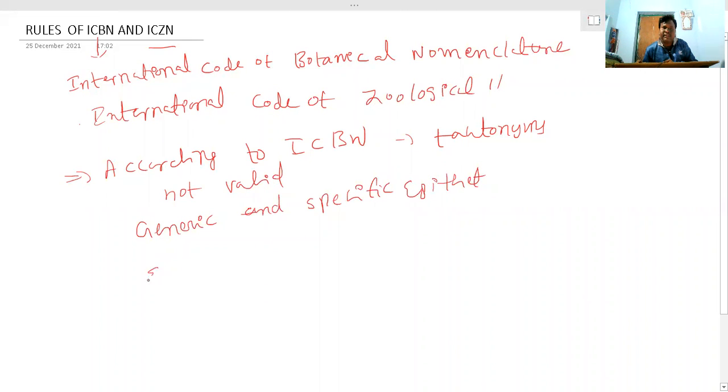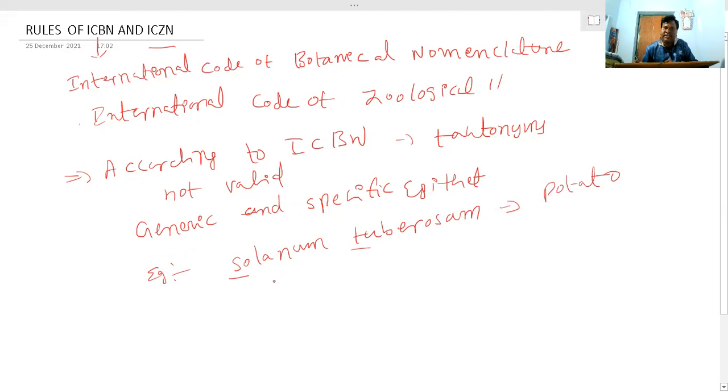Suppose we take the example right now. Solanum tuberosum, where the generic name is different and the specific epithet name is different. Solanum tuberosum is the scientific name of potato.